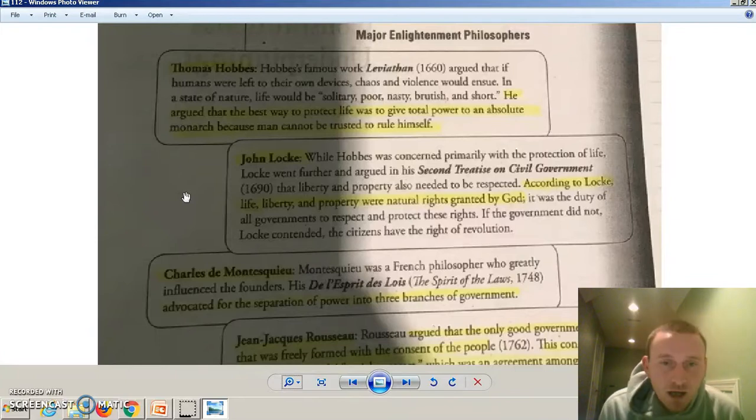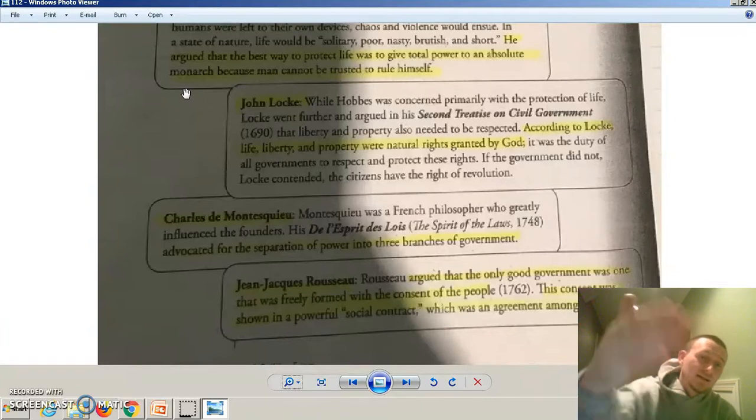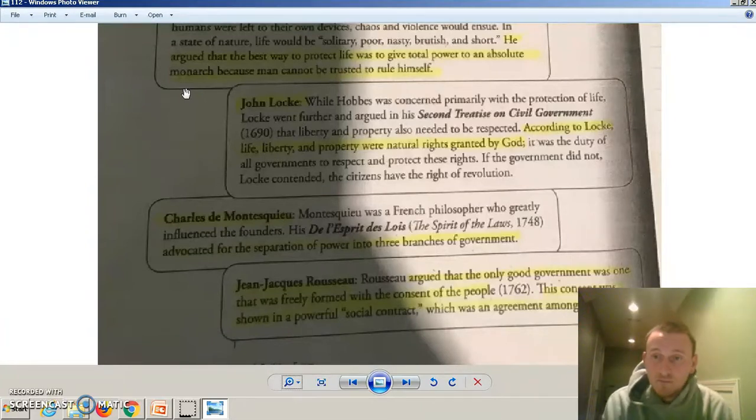Okay? Charles de Montesquieu. I know it's a hard name to spell. But if you ever see this name, he talks about separation of powers into the 3 branches. Think about it. Today, we have our 3 branches. Remember, we talked about legislative, executive, judicial. Charles de Montesquieu is who we got the idea from. So if you ever see a question about separation of powers and the different branches of government, we got the idea from Charles de Montesquieu. Think about it, remember it, know it.